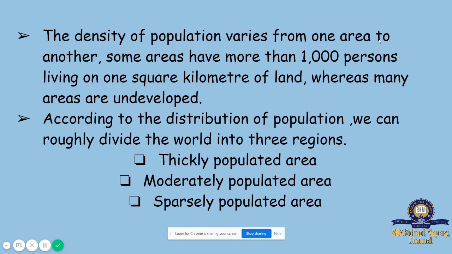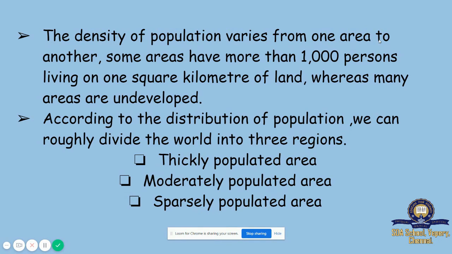Some areas have more than 1,000 persons living on 1 square kilometer of land, whereas many areas are undeveloped and still getting developed.